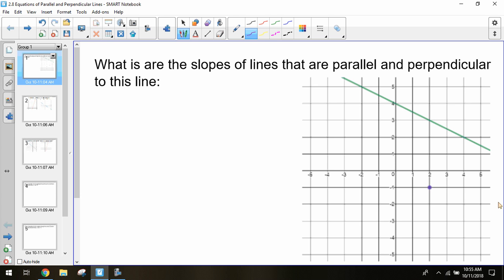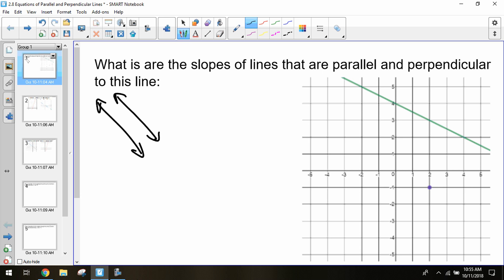So, yesterday, through that video, we talked about parallel and perpendicular lines. We should remember that parallel lines are two lines that keep going the same distance apart, and that distance in between them is never changing. They're never getting closer to each other, never getting farther away. They're staying a constant rate apart from each other.